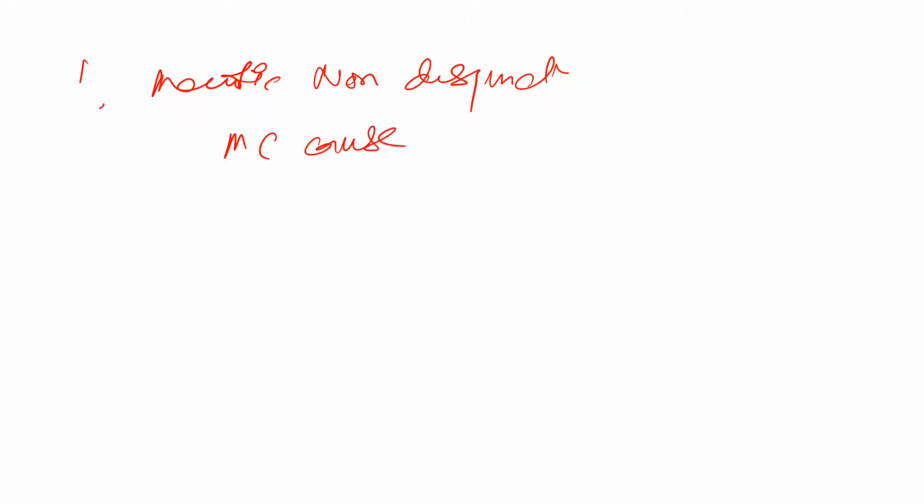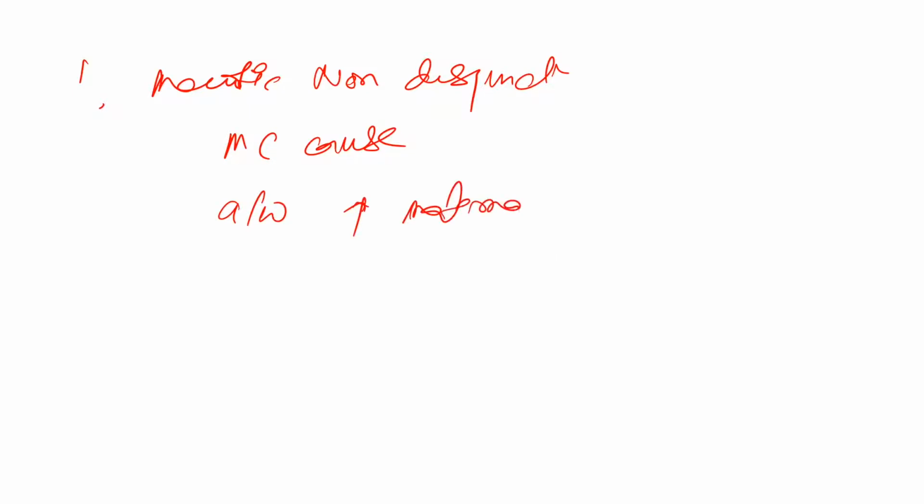Meiotic non-disjunction is the most common cause of Down syndrome. Okay, it is associated with increased maternal age.